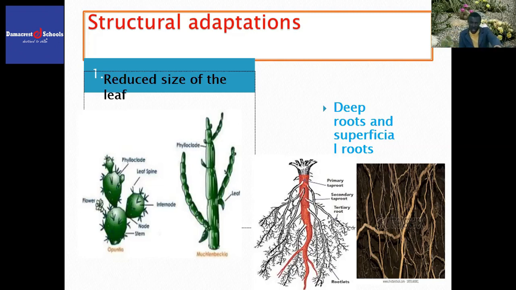So we can say some xerophytes, for example cactus, have got leaves reduced in size or modified to form spine to reduce the surface area exposed, thereby reducing the rate of transpiration and less water is lost. And on the other side, more water is conserved for the survival of the plant.